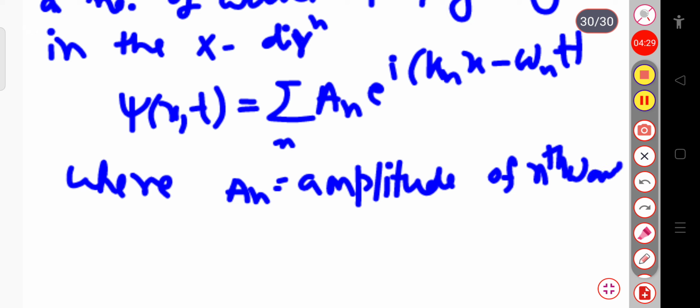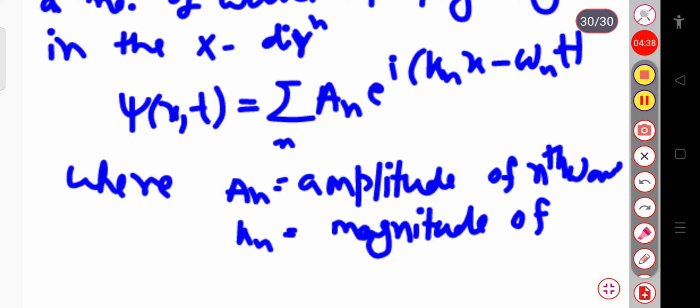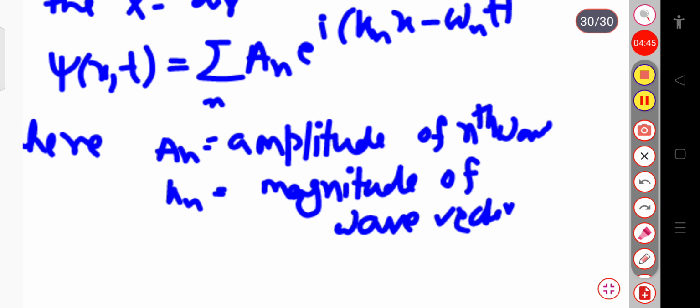and k_n is the magnitude of the wave vector, and omega_n is the angular frequency.